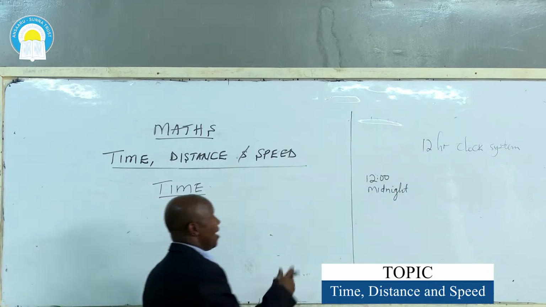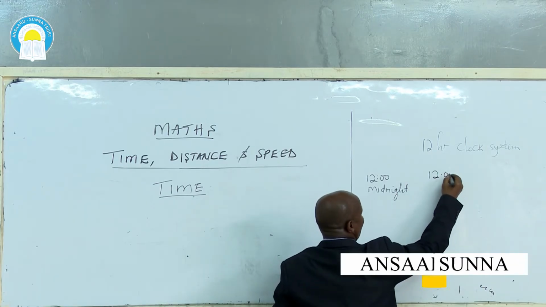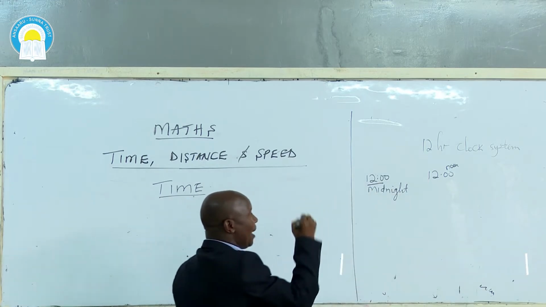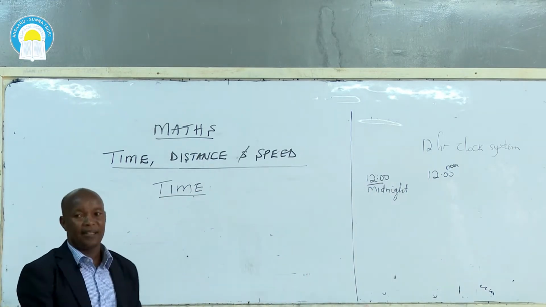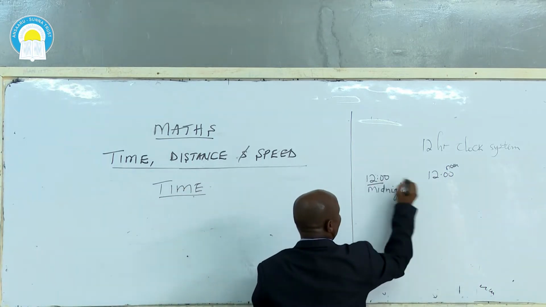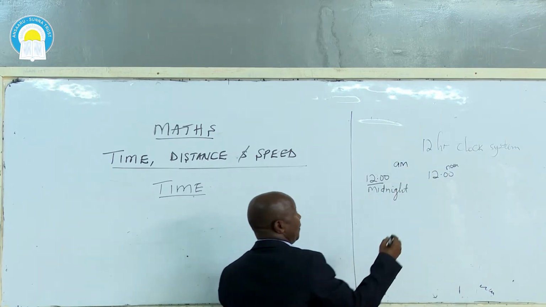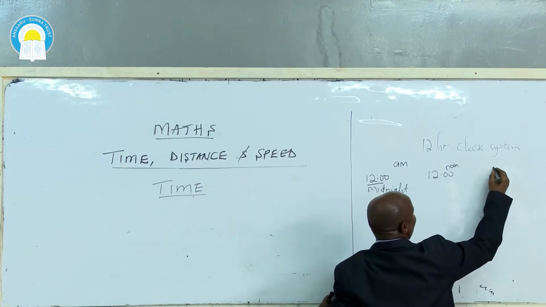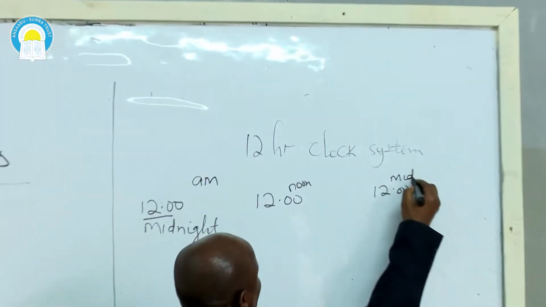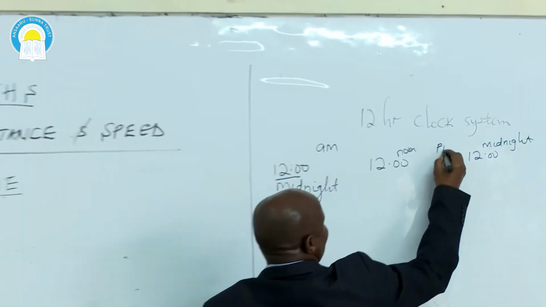Now, our day is 12 hours. After 12 hours, we will be at noon. Remember, 12 midnight sharp and 12 noon sharp is neither AM nor PM. From here to here, this is what we call AM. Now, from noon again to midnight again is another 12 hours. This is AM, this one is PM.